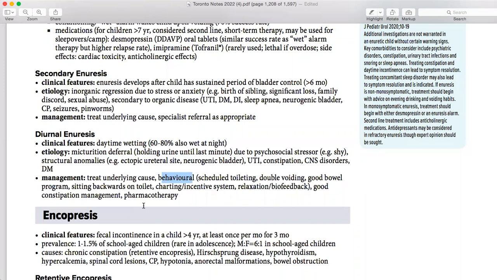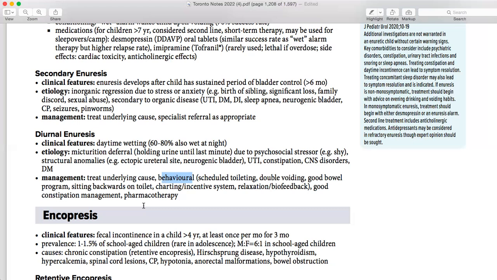Now all of these things you have done, and they have mentioned in the scenario that you have tried everything so far. Now what you can do is start with the pharmacotherapy, but still you need to look up the baby's age. Always when you are solving any question, make sure you look at the age, how much he is having this problem, for how long, how is it affecting the person, what kind of presentation is coming, what was the past history, what is the setting, is it coming in the clinic or in the emergency. On the basis of all of this, the management and the investigations, everything changes.